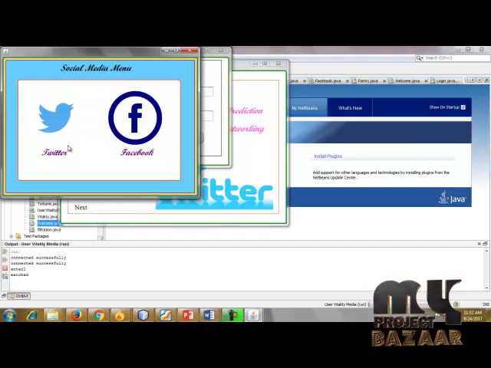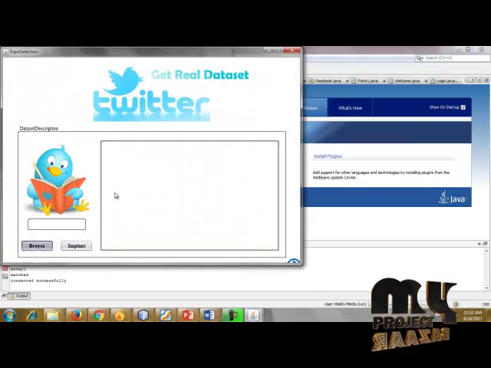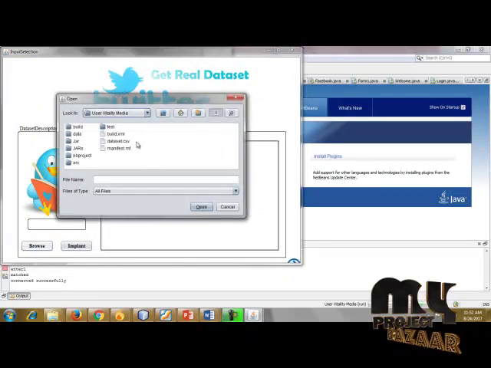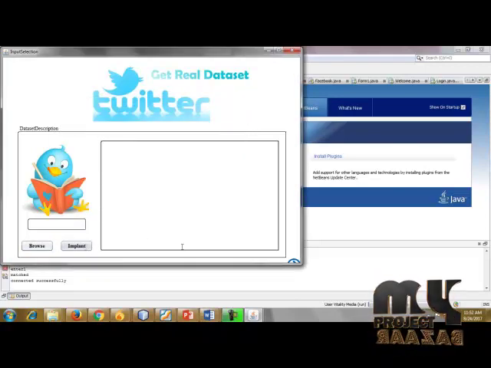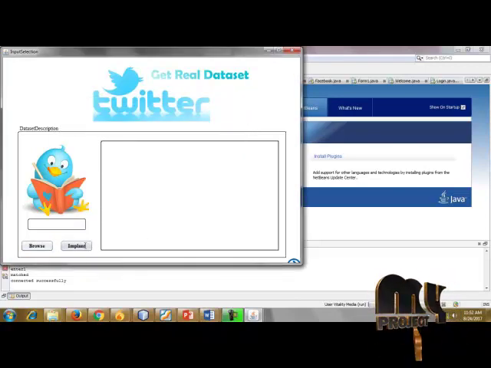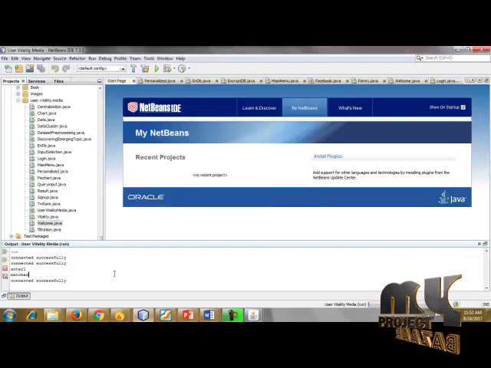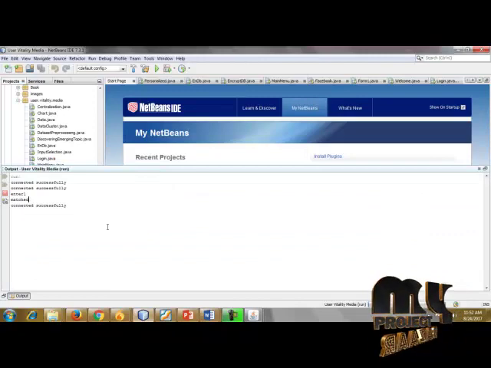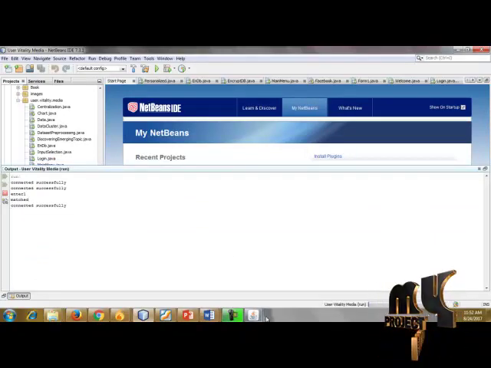One option is Twitter and the other is Facebook. I click Twitter, then browse. This is the dataset.csv, and I am going to import it. Here I am using the Twitter dataset, which has a lot of data, so it will take some time for analyzing the social media.